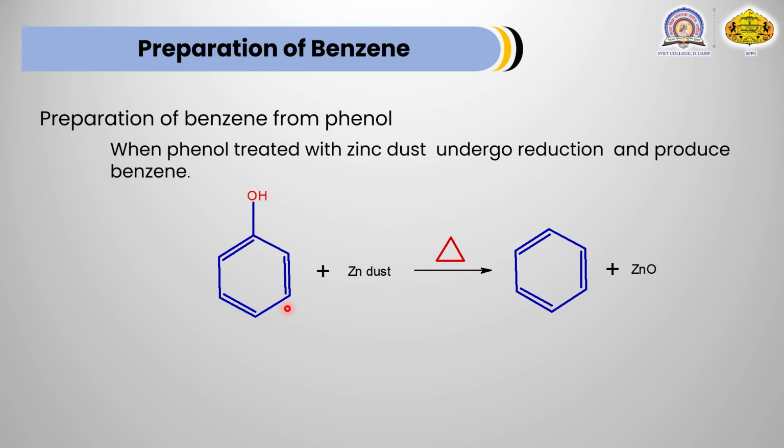When phenol vapors and zinc dust are heated, they produce benzene, along with zinc oxide formed as a side product. This is a very important method for synthesis of benzene. Phenol and zinc dust are taken in a reaction vessel and that vessel is heated, and after some time you observe that there is formation of benzene as a product.